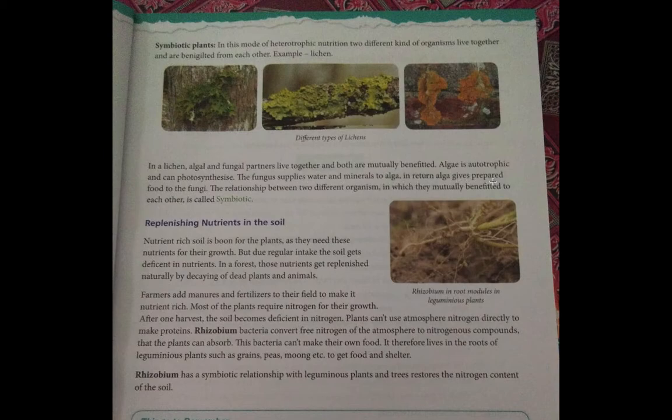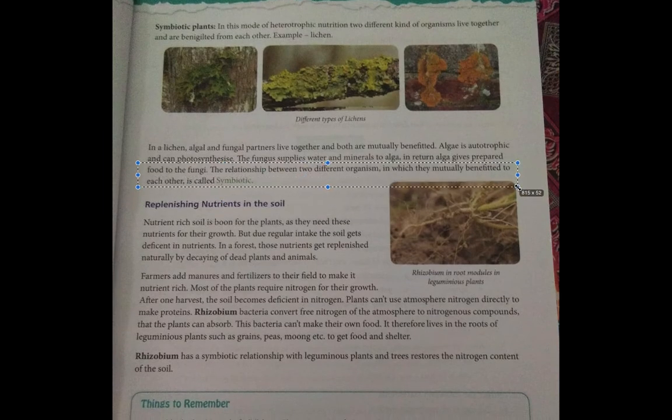In return, alga gives prepared food to fungi. The relationship between two organisms in which they are mutually benefited to each other is called symbiotic. So this is important. You have to remember the definition of symbiotic. The definition of symbiotic is the relationship between two different organisms in which they are mutually benefited to each other.